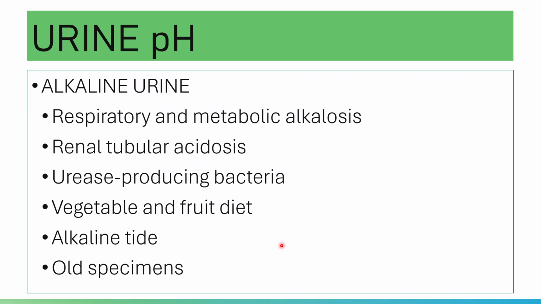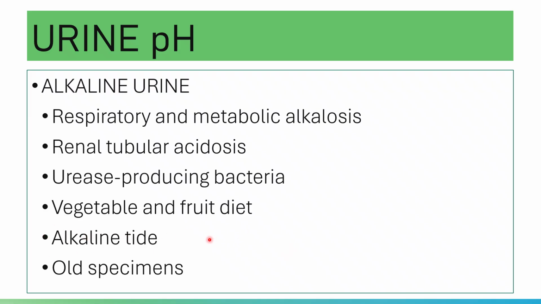Your bicarbonate will move outside of the parietal cell, going to the interstitium and then to the circulation, to the portal veins, increasing the alkaline component of the blood and producing this alkaline tide.